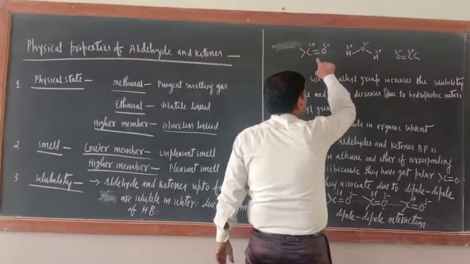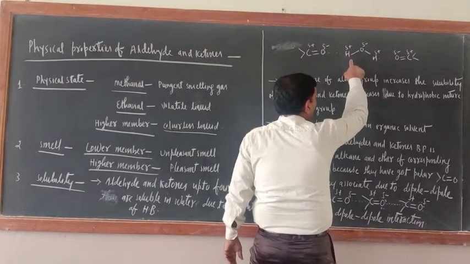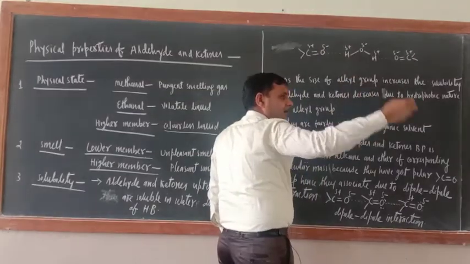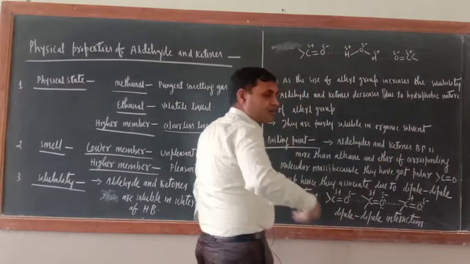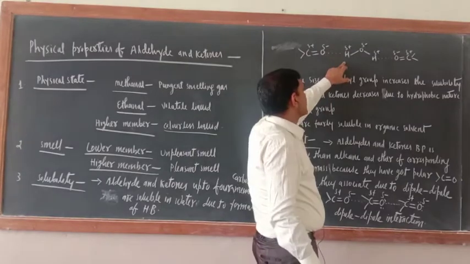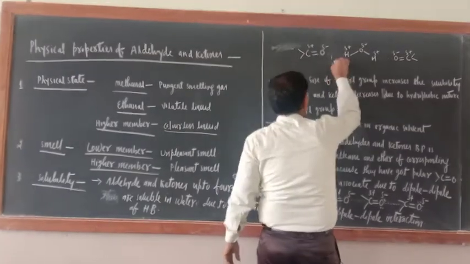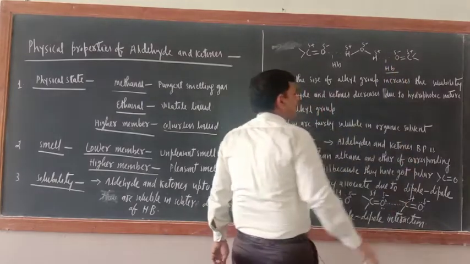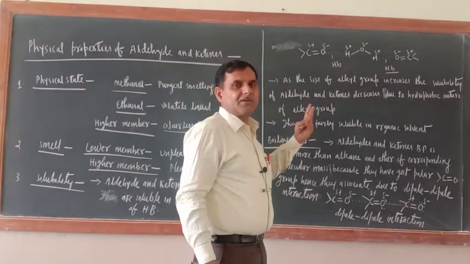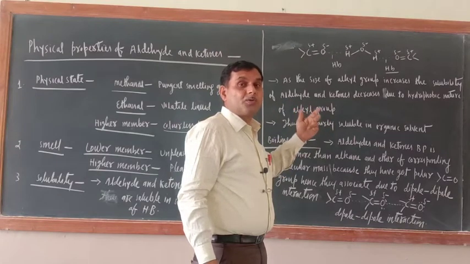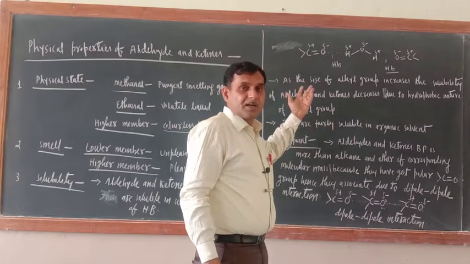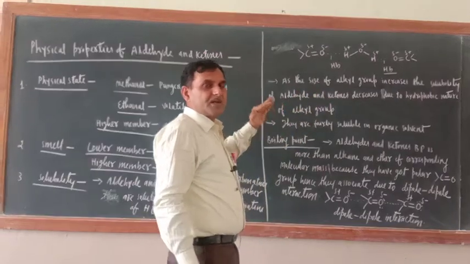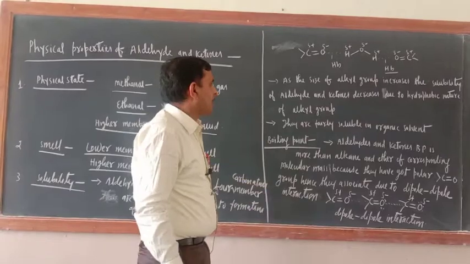So the O of the carbonyl and the H of water are oppositely charged, because due to the difference in electronegativity, different charges have come. So here hydrogen bonds are formed, and on this side also a hydrogen bond is formed. It means one molecule of water can form 2 hydrogen bonds with the corresponding aldehydes and ketones. So the solubility of lower members in water is because of the formation of hydrogen bonds.